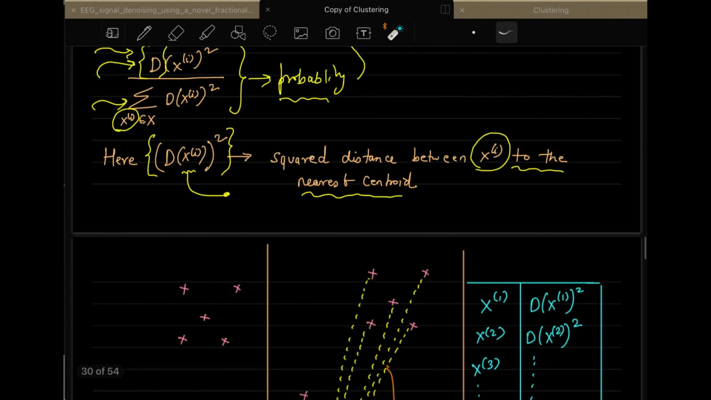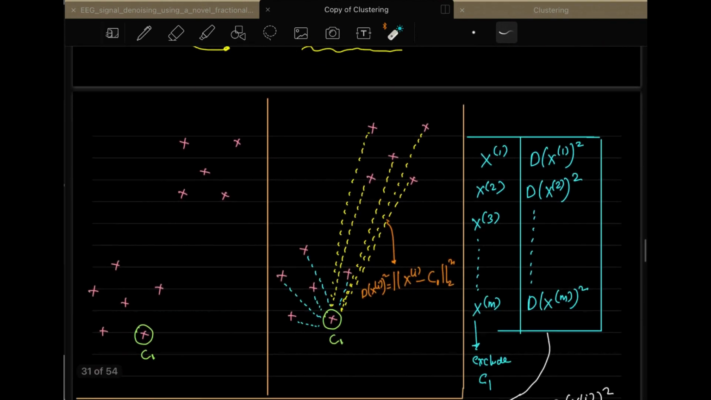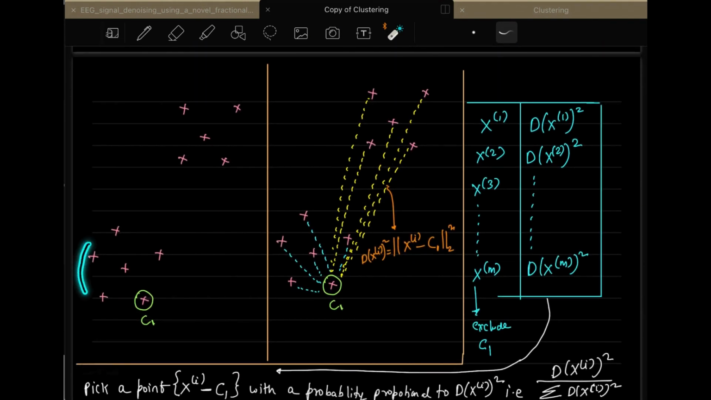Now what is the second thing? The second thing is to take the new centroid Cj from Xi with probability this. Before calculating the probability, the important thing is to calculate this squared distance between the data point Xi and the nearest centroid. Note, it has to be the nearest centroid. In this particular case, for these data points the nearest centroid is C1. For this data point, what will be the nearest centroid? Can anyone tell me?